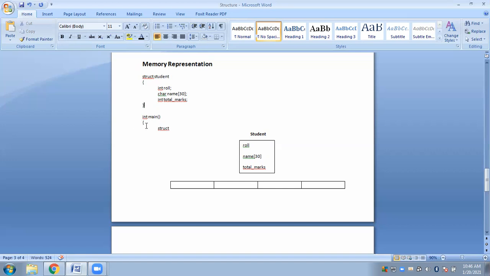But if you are declaring the variables inside main separately, then you have to mention the structure here. First you have to mention the struct keyword followed by the structure name, and then you will be mentioning the variables x, y, and z. So this is another way of declaring structure variables for a structure.